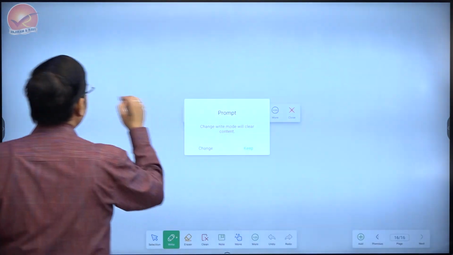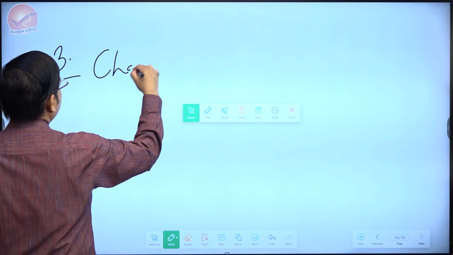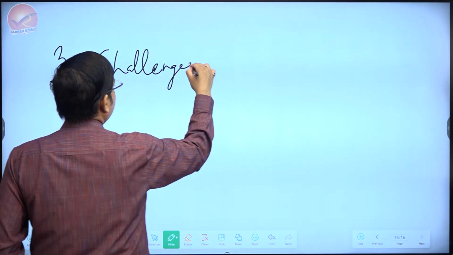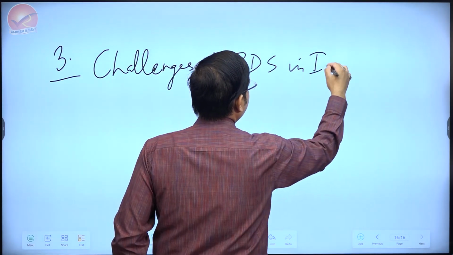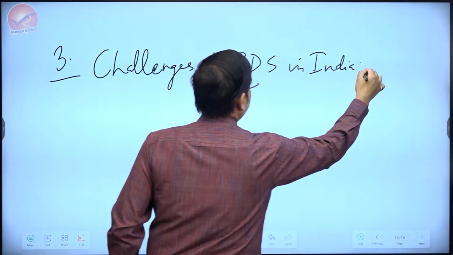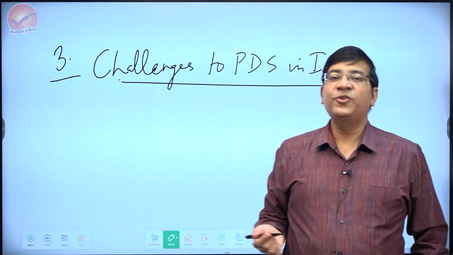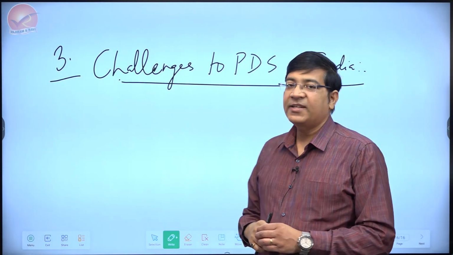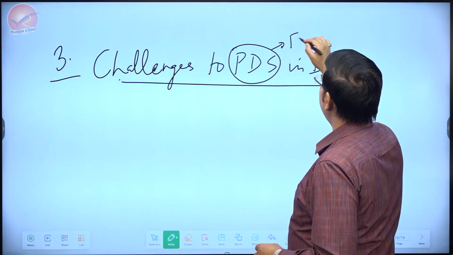Actually, to some extent, the challenges to public distribution system in India can be linked to our earlier discussion in paper 2, question number 8, the DBT related challenges, etc. Let's understand that PDS is an example of indirect subsidy.